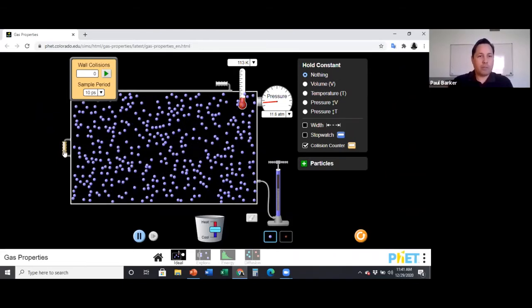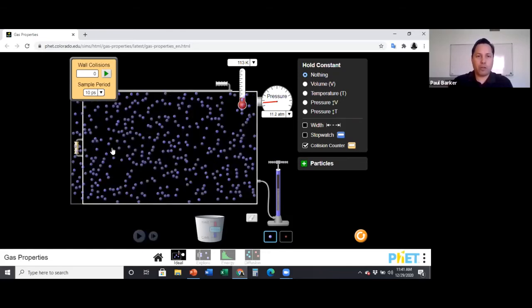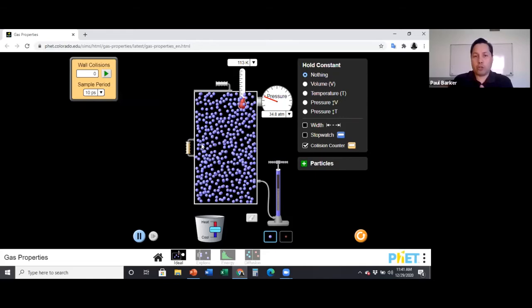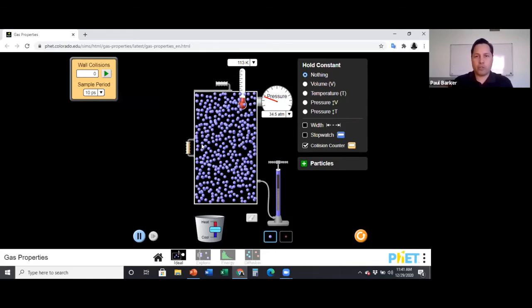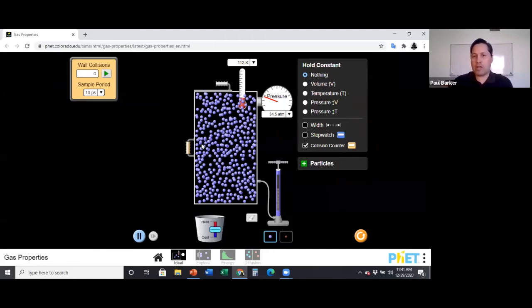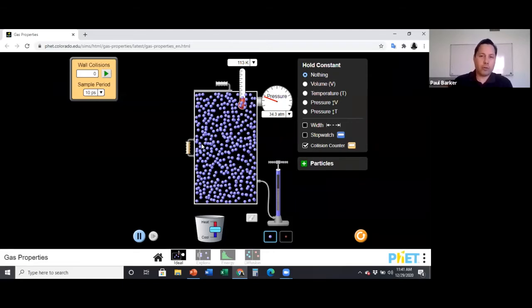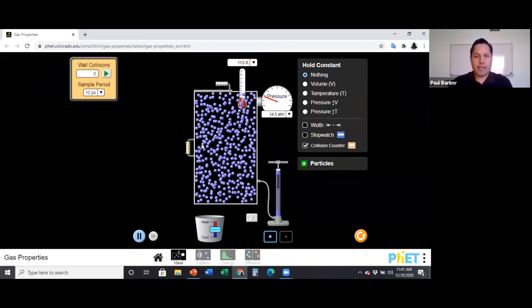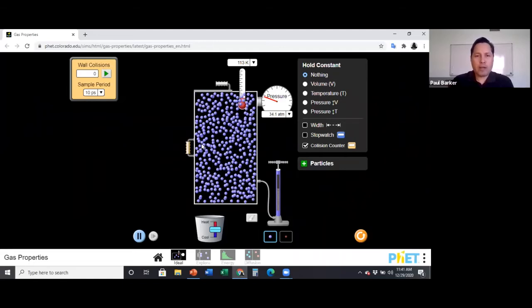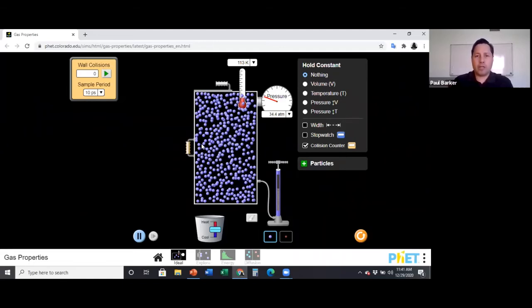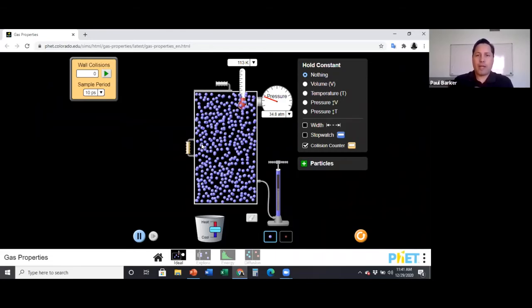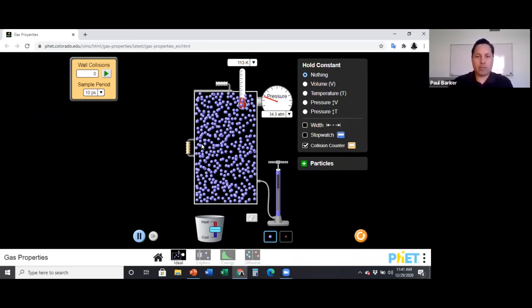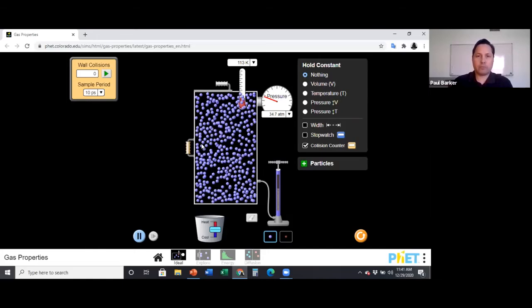If we do the opposite by reducing the volume, so we're going to make it very small, now these molecules are closer, so they're going to collide against the walls of the container more often, and therefore the pressure increases. Now you see the pressure is somewhere around 34 to 35 atm. All right, so that takes care of this simulation on what happens to pressure, volume, temperature, and the volume of a gas.